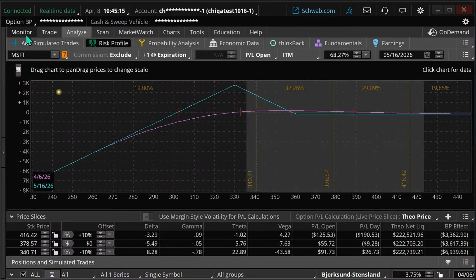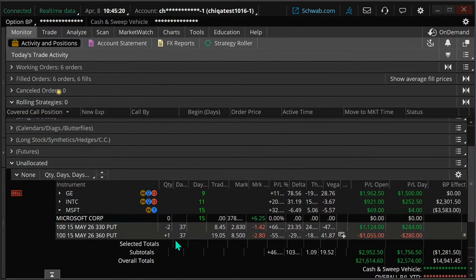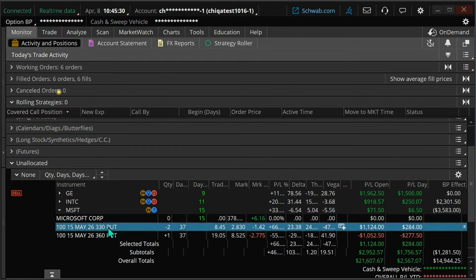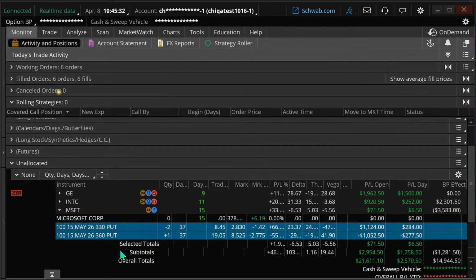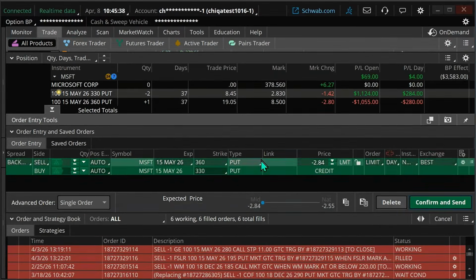Now, if we did want to get out of this, and this goes to a question that was on X regarding a back ratio spread, the same thing is true for a front ratio spread. If we want to get out of this trade, typically you're not going to get out of everything at once. Technically, you can highlight it all, create a closing order, and do it this way.